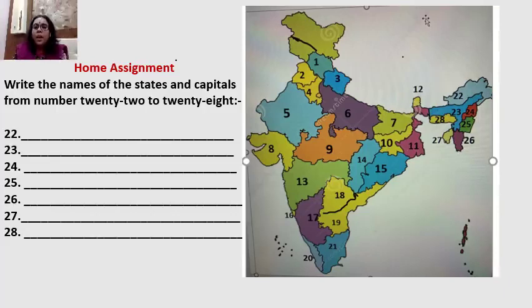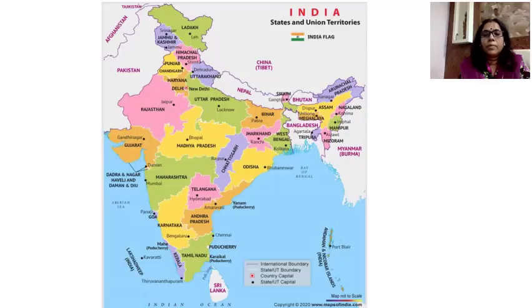There are 28 states in India. Total 28 states in India. So children, we have done with all the 28 states. There are total 28 states in India. So you have learned to locate all the states on the political map of India.